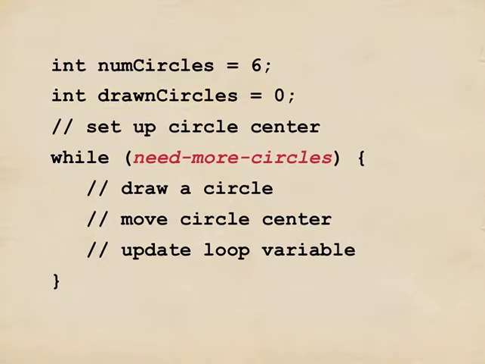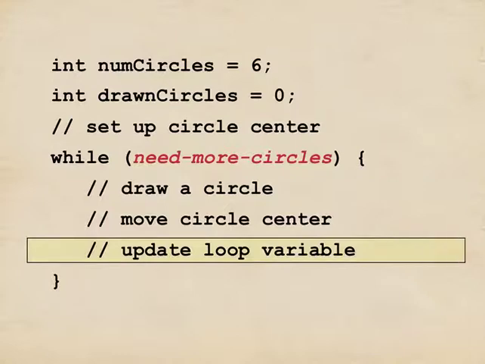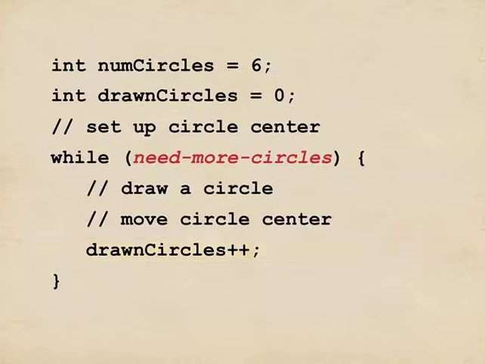Let's jump to the bottom, update loop variable, because I just took care of the loop variable, so let's do all of that at once. We know when we're in the loop that we've just drawn a circle, because that's what the other lines inside the loop are doing. That tells us that the number of circles we have drawn has just gone up by 1. So I'm going to change the variable drawn circles and add 1 to it. And you may remember the plus plus notation says add 1 to the value of drawn circles. So this is great. We have a lot of the work set up.